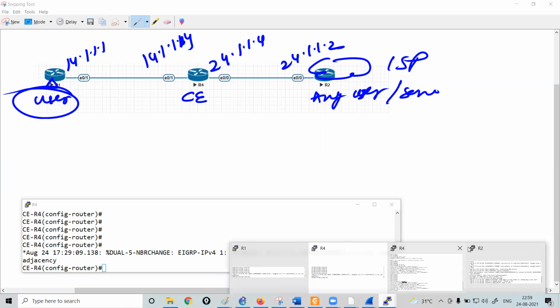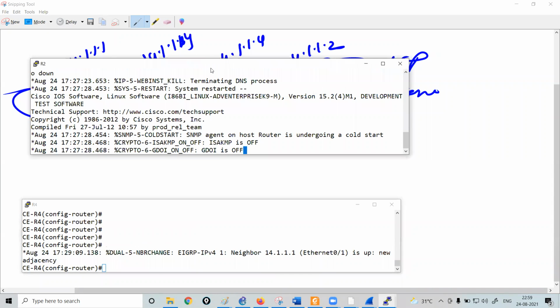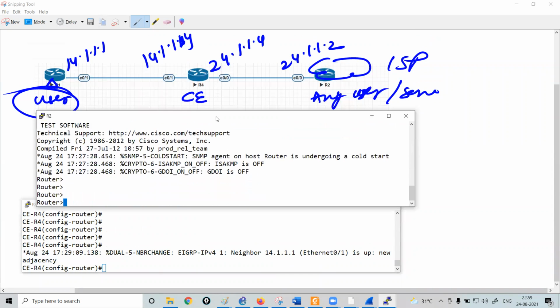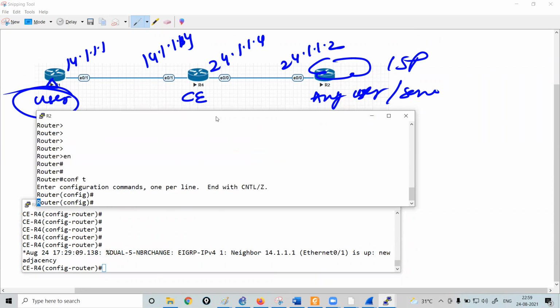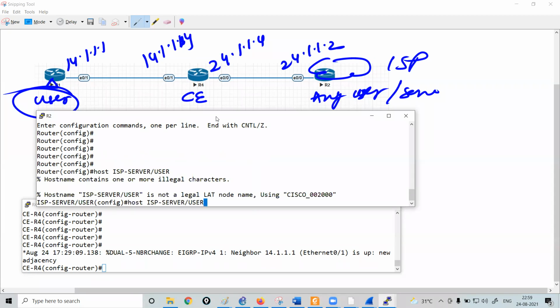Finally, on the router R2, enable, configuration terminal. First of all, hostname ISP server, or any random user. Okay, so that's the hostname.